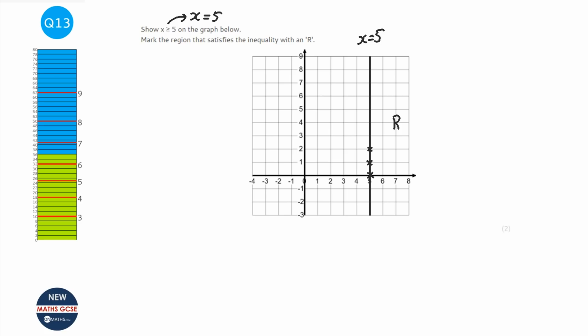And actually sometimes the exams ask you to shade it in, so I just shade in that right hand side of the graph. Sometimes you shade in what you don't want, and if I was shading in what I didn't want, obviously it would be on the left hand side of that graph.